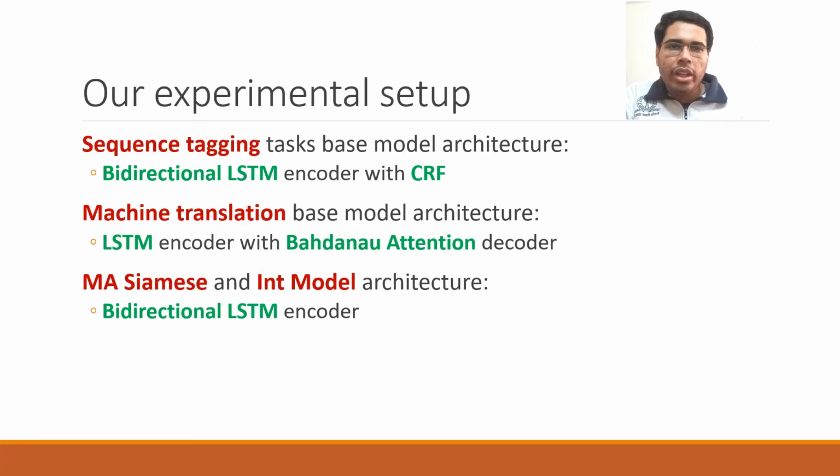But first, a quick note about our experimental settings. Our method is independent of the architecture of both the base model and the model-aware similarity computation model, so we can use anything from RNNs to transformers. For our experiments, however, we have used bidirectional LSTM with a conditional random field for the sequence tagging base model, LSTM encoder with attention decoder for the machine translation task base model, and a bidirectional LSTM for MA-CMS and int models.